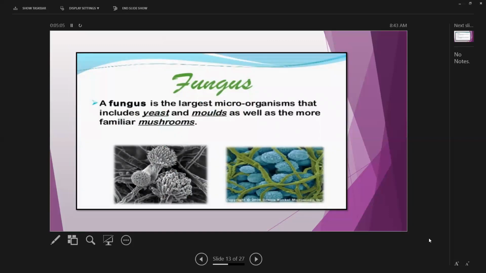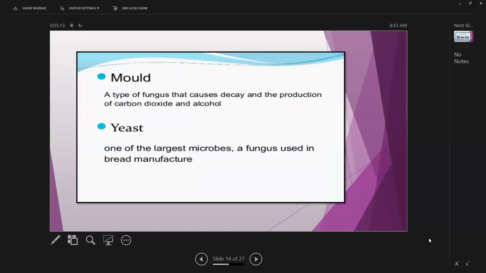The fungus is the largest microorganism, which includes yeast and molds, as well as the more familiar mushrooms. Mold, a type of fungus, causes decay and the production of carbon dioxide and alcohol. Yeast, one of the largest microbes, is a fungus used in bread manufacture.